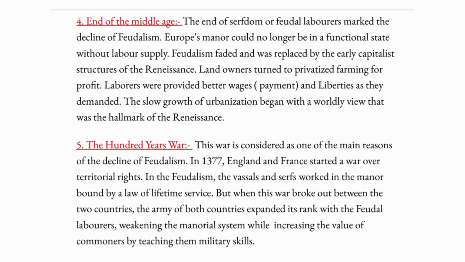The 100 Years' War. The war is considered as one of the main reasons of the decline of feudalism. In 1377, England and France started a war over territorial rights. In the feudalism, the vassals and serfs worked in the manor bound by a law of lifetime service. But when this war broke out between the two countries, the army of both countries expanded its rank with the feudal laborers, weakening the manorial system while increasing the value of commoners by teaching them military skills.